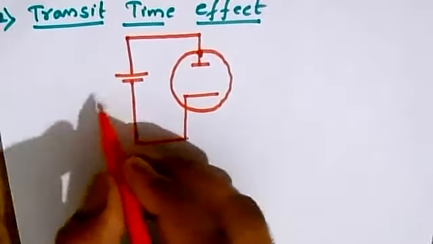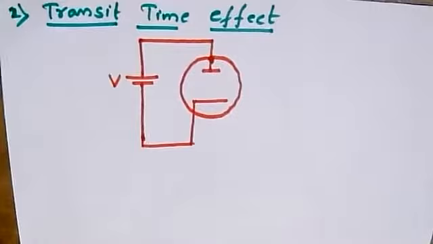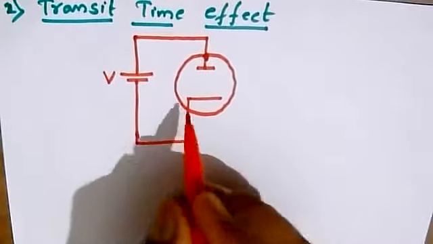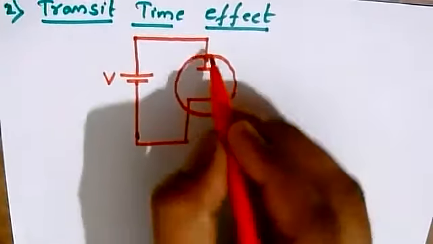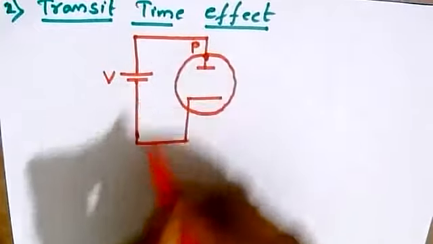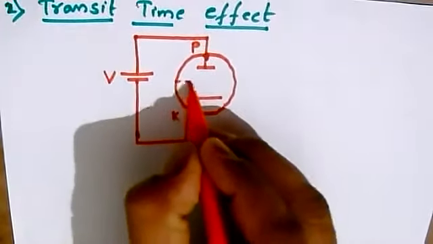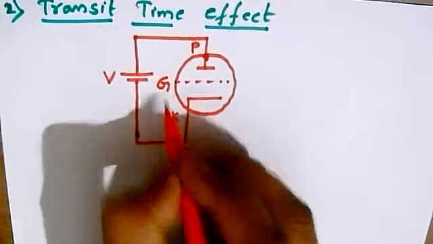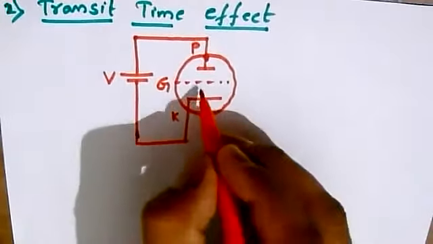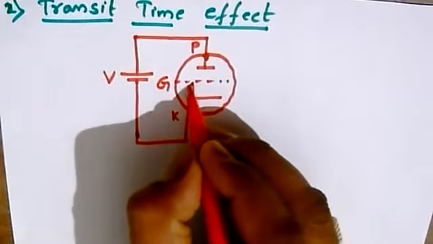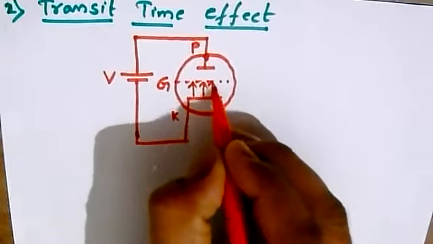When the voltage is applied, here we have an anode P, here we have a cathode, and this is the grid G, and the electrons start emitting from this cathode towards the anode.